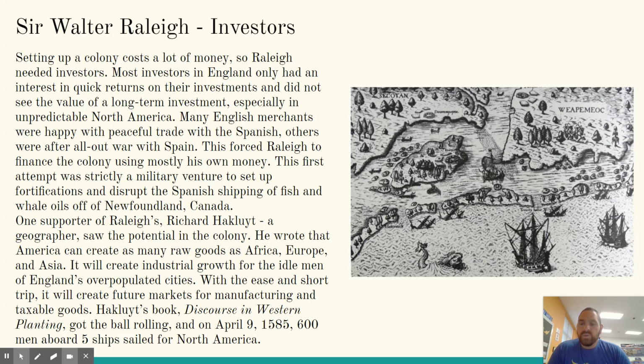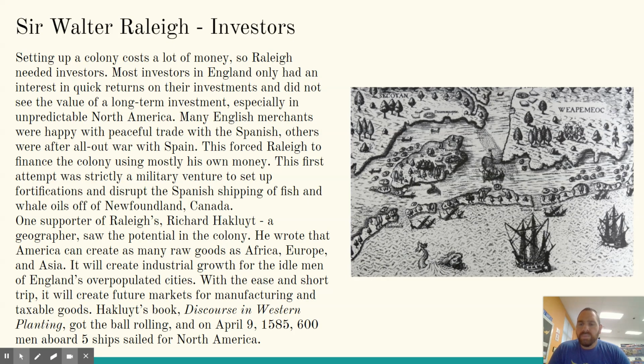This first attempt was strictly a military venture to set up fortifications and disrupt the Spanish shipping of fish and whale oils off the Newfoundland, Canada coast. Okay, so that's the main reason. Set up fortification, establish yourself there, and do some pirating while you're there as well.